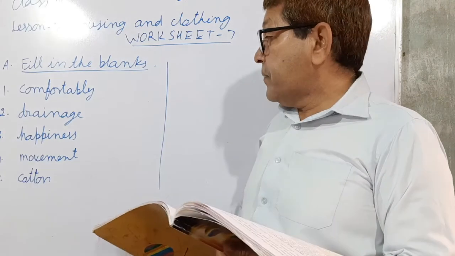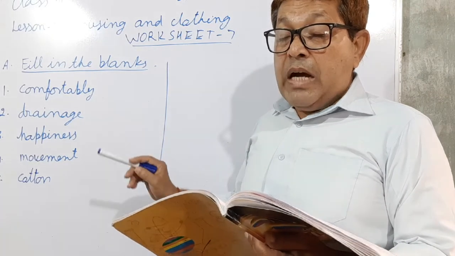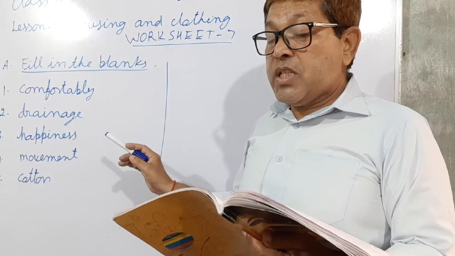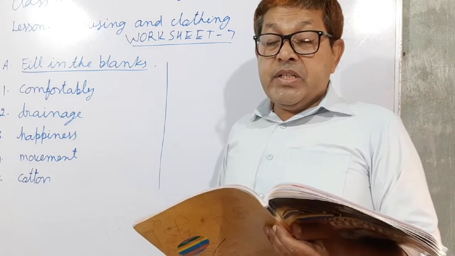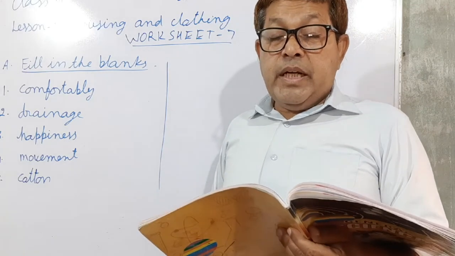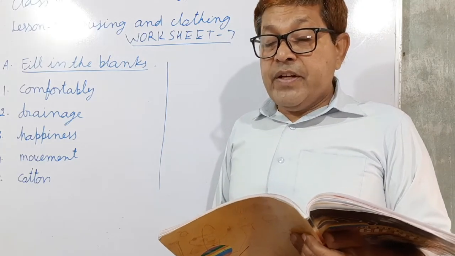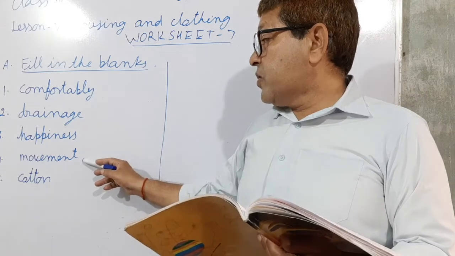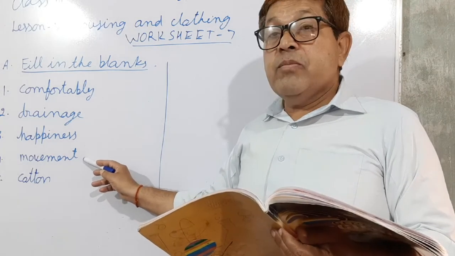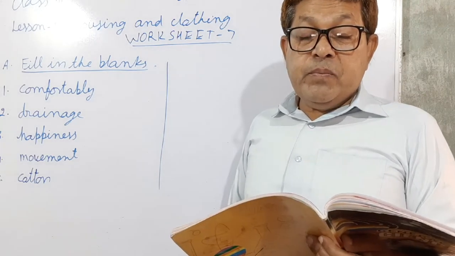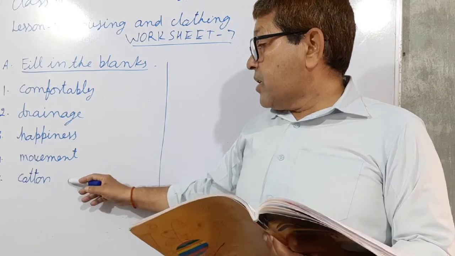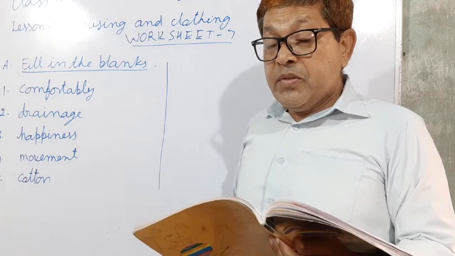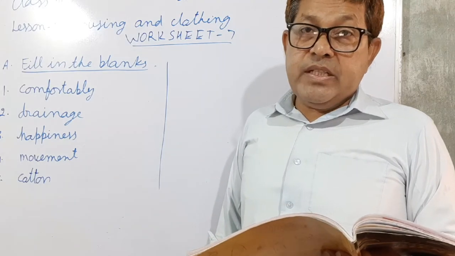Now third, our home is the source of our happiness. Now fourth, tight clothes hinder free movement and growth. So fourth, we have to write movement. And fifth, cotton clothes absorb sweat very easily.